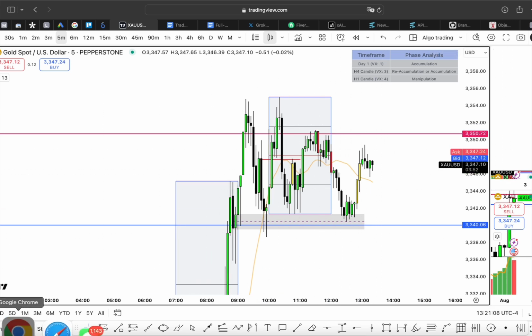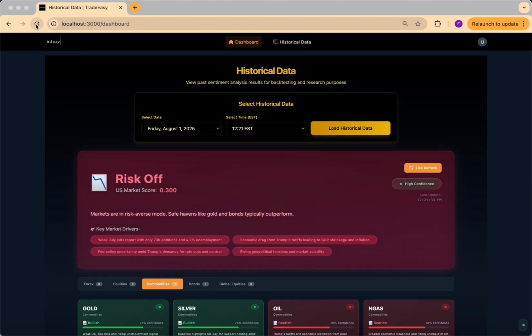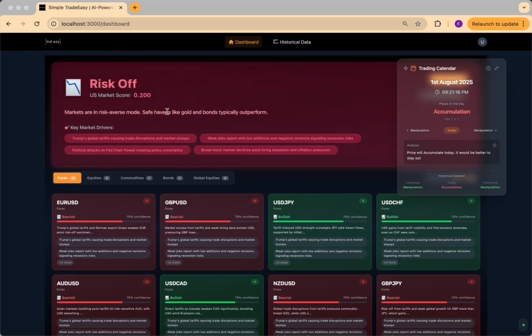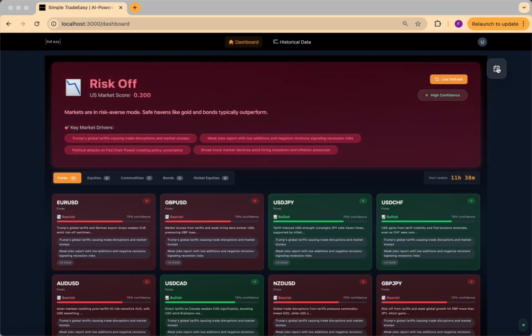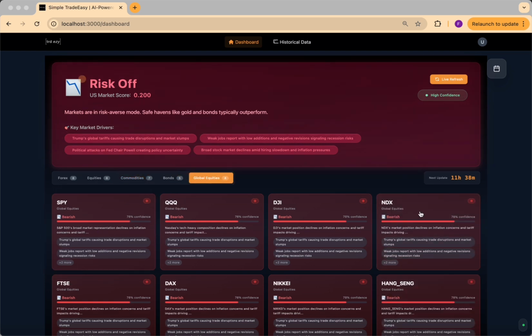Now, if you go back and take a look at the current sentiment, which is this, right? You can see that the current sentiment is overall risk off, okay, that's cool. Everything can build up, hit a key level, and then go in the way in which they have to go. But right now, commodities wise, gold is bearish. So I'm looking for gold bearish setups, even though it's a small scalp, right?